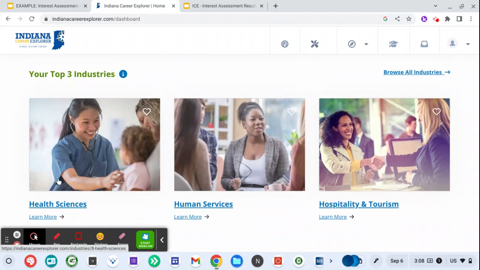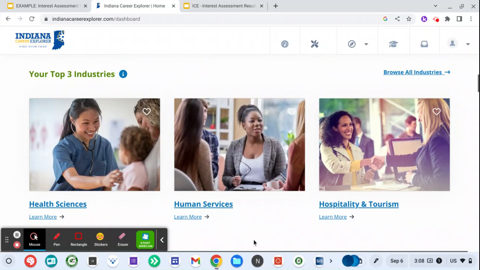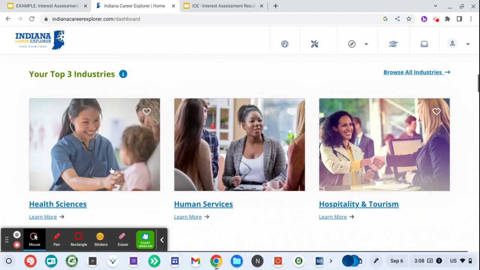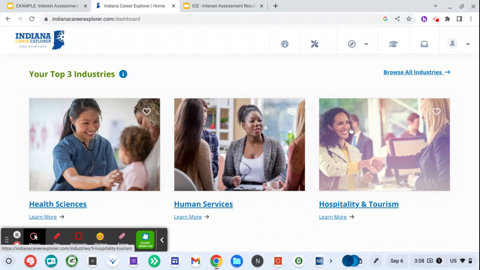So I took this interest assessment yesterday, and you can see on here my industries. I didn't have education listed. To be honest, I was a little shocked because that is truly my passion. I need you to understand that it is okay if one of the industries that you really have your heart set on, let's say you want to be a lawyer, doesn't pop up.